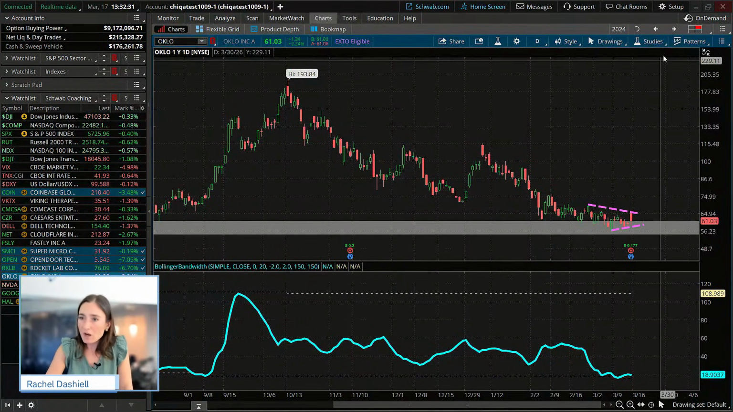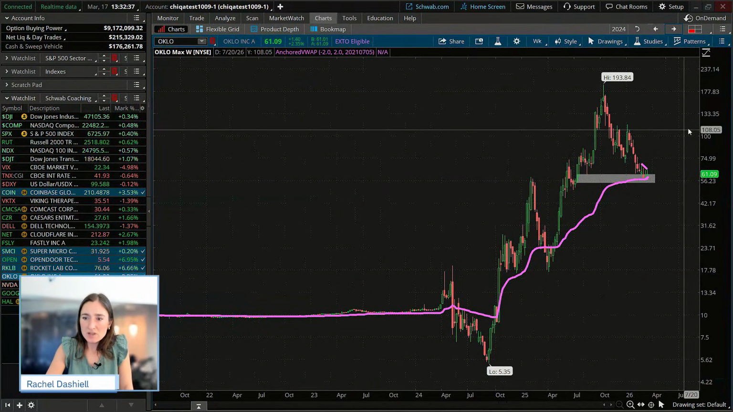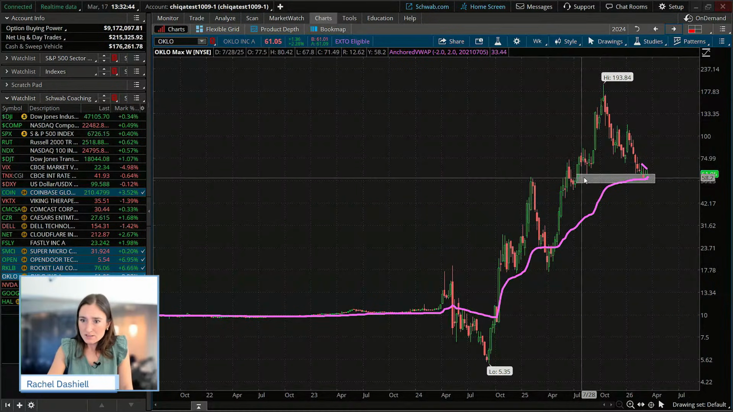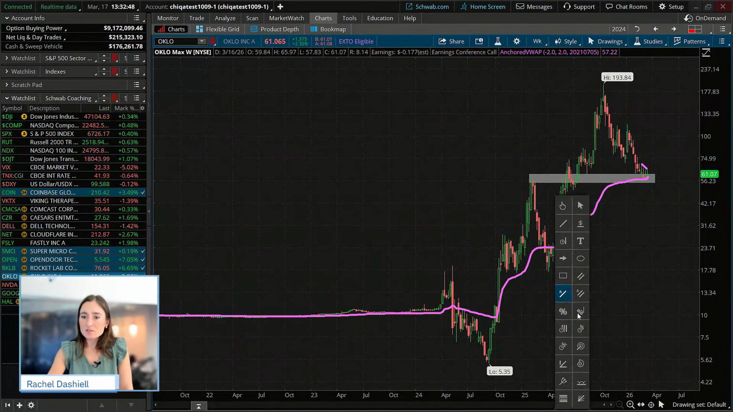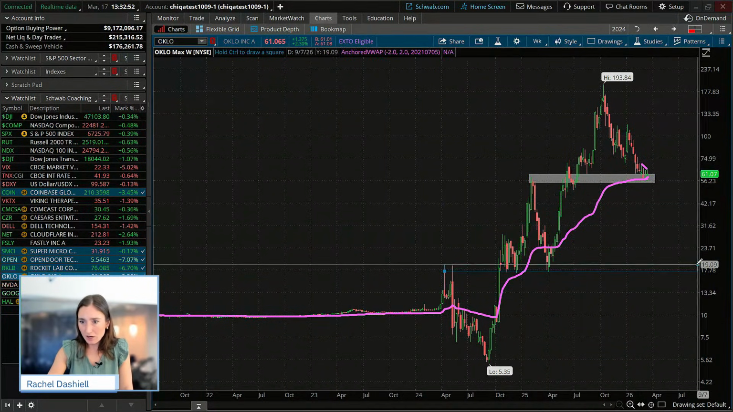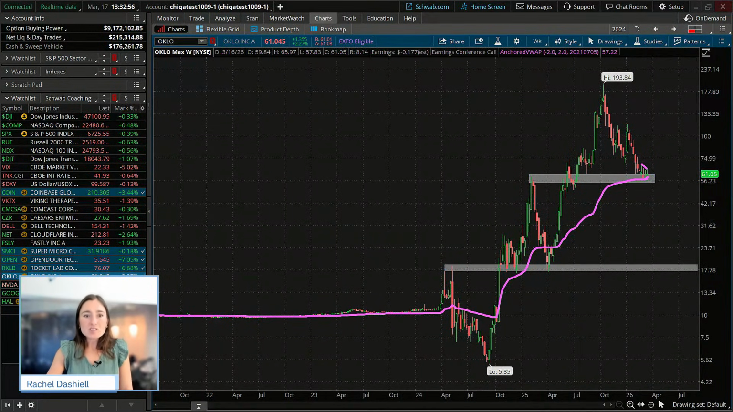The reason why we're going to look at this one and buy a call option is because we're going to look at being buyers at support here for Oklo. So what I did here was I drew a couple different levels, okay, and I'll draw another one as well. This is basically Oklo's chart from when it first IPO'd, and this is a max weekly chart.